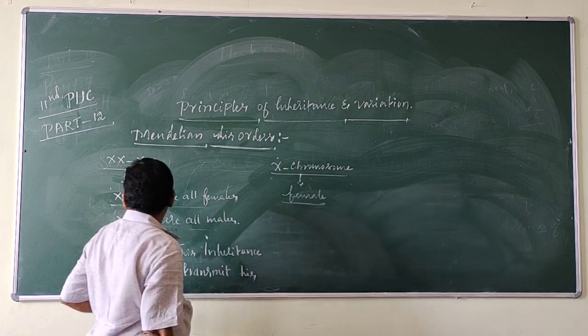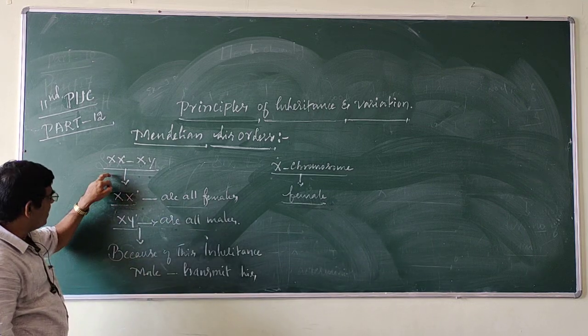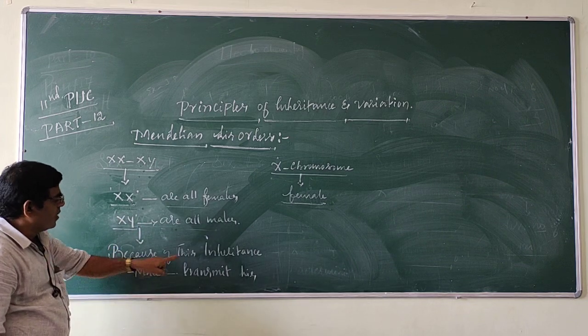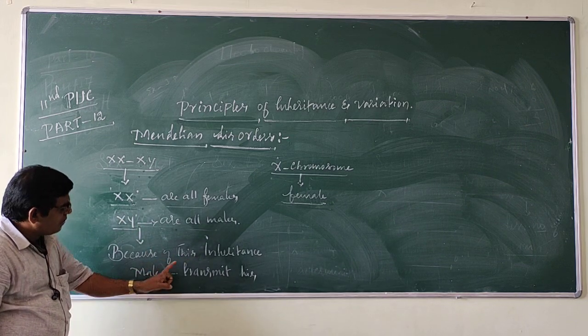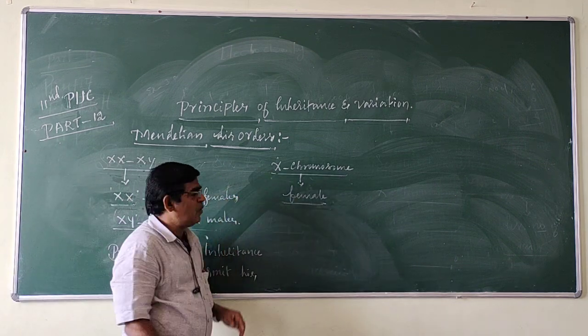Correct? Because of the XX and XY method of inheritance, the male transmits its X chromosome to the female only.